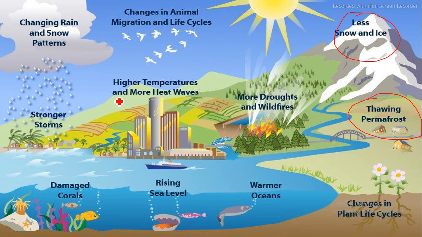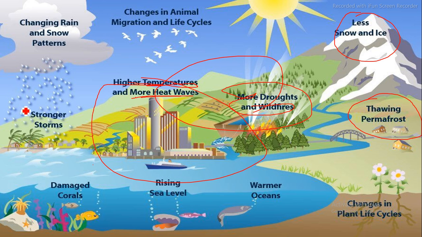And temperatures will be increasing, higher temperature. We can see the average increase in temperatures, and because of which more heat waves. So animal life will struggle because of more heat waves. Next, more droughts and more wildfires occur. So if more industries, more pollution is happening, more greenhouse gases are released, and all these changes happen, this will become a cycle.